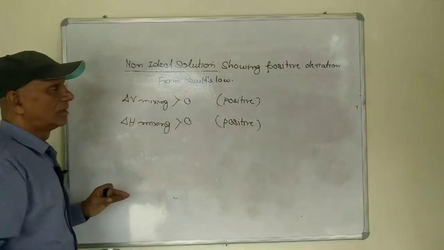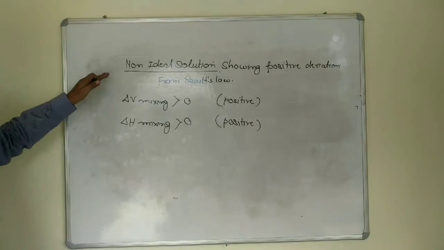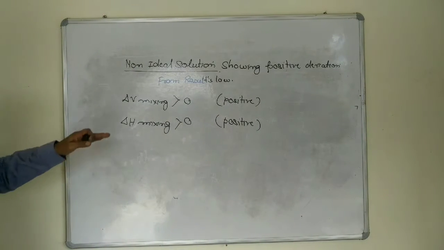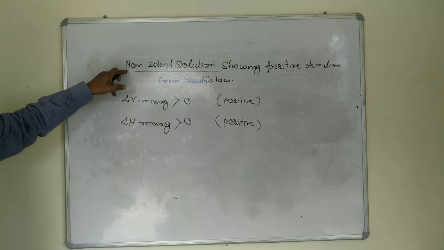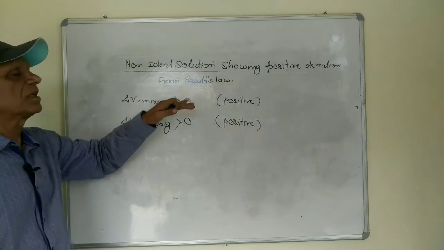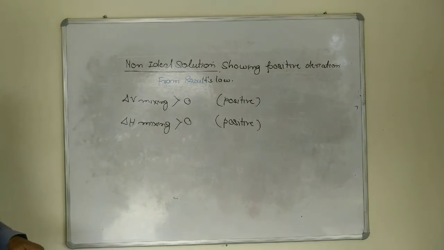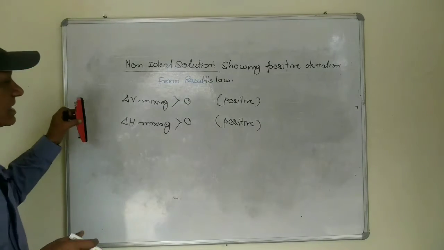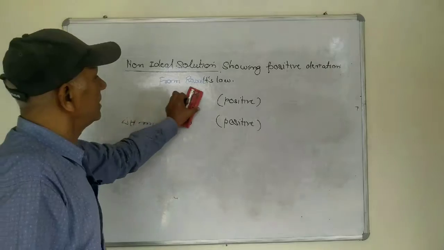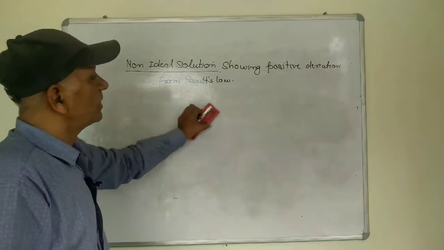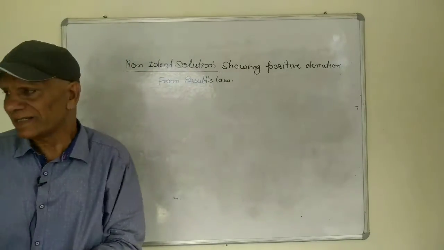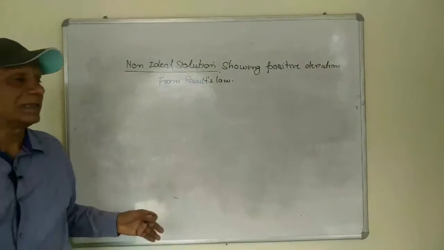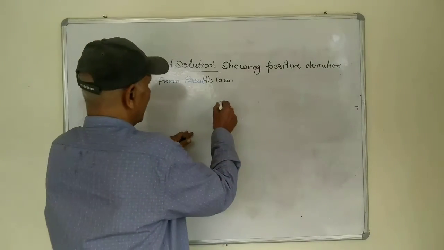So the liquid-liquid solution which is showing the positive deviation from the Raoult's law is a kind of non-ideal solution that we can understand on the basis of the graph between the vapor pressure and the mole fraction, as we have already discussed in the case of the Raoult's law.